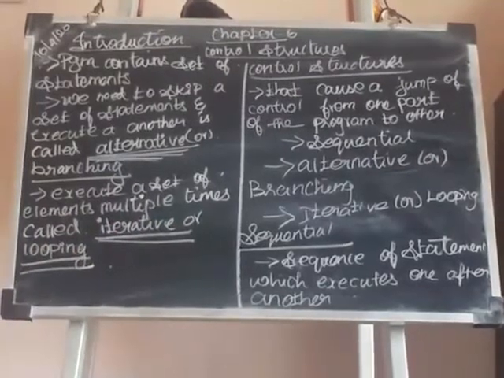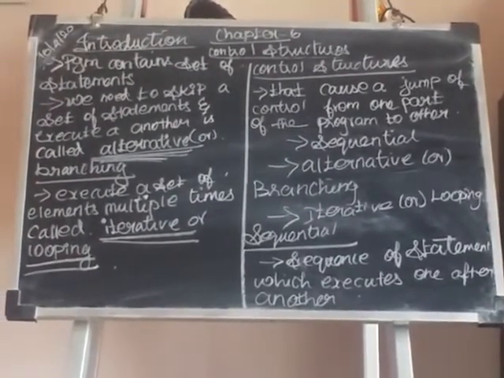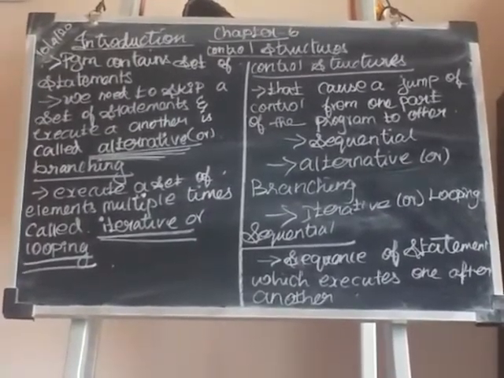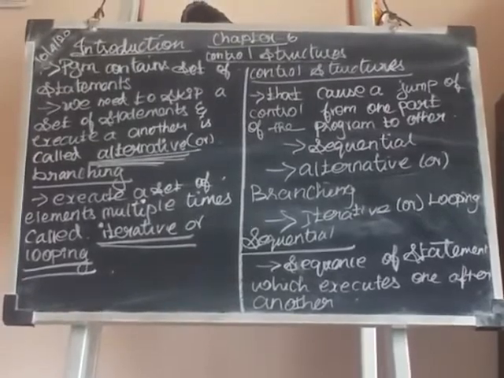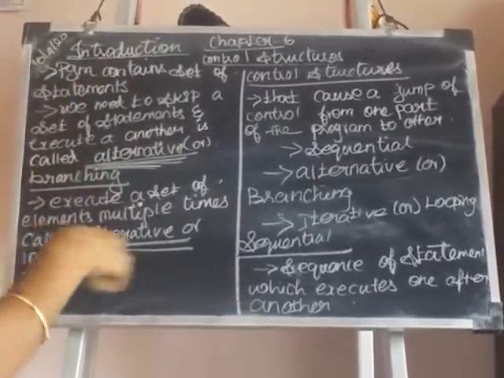The same thing is discussed here: a set of elements that may be executed multiple times is known as iterative or looping. Looping means it will be executed until the condition becomes false. Only when the condition becomes false will the loop be stopped. So this is the introduction.